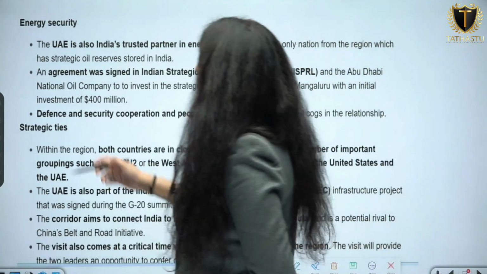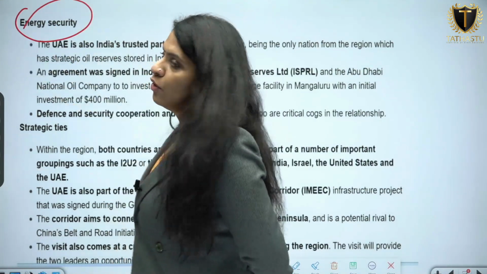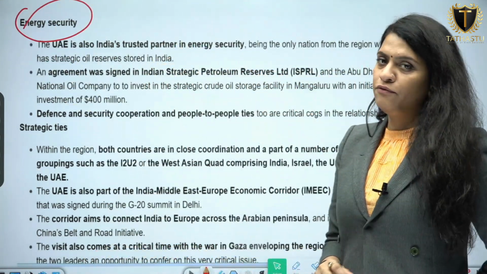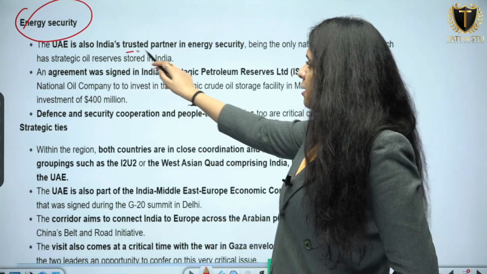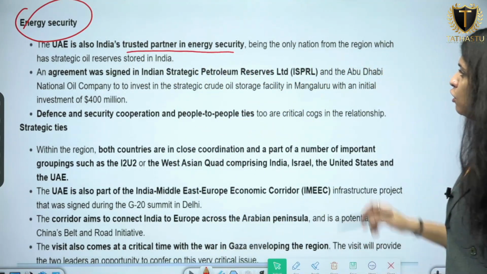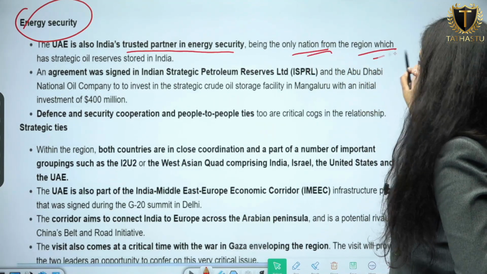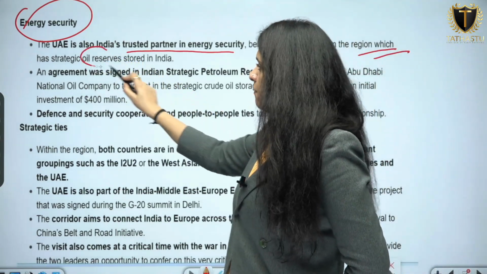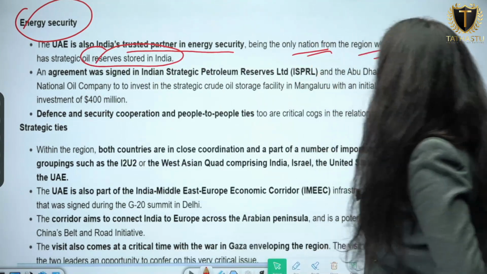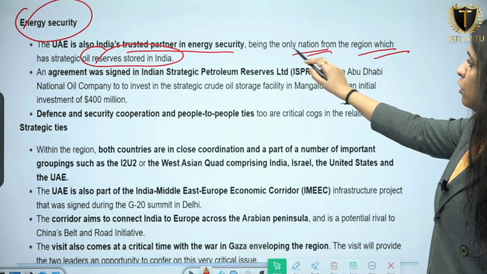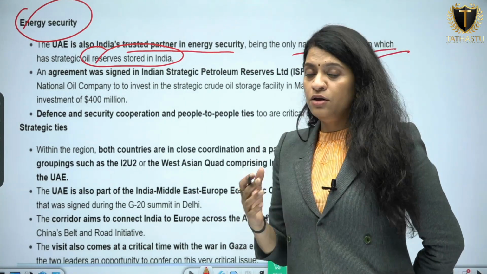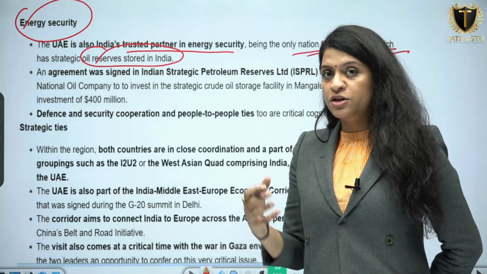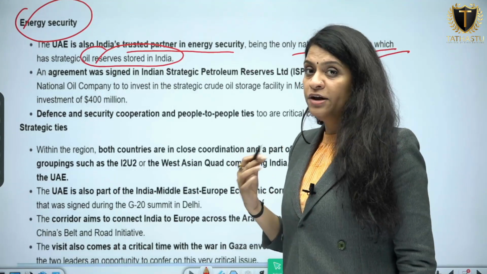Then, as we saw economic ties, now let's add energy security, because India UAE is important for fuel, etc. We can import a lot of fuel. UAE is also India's trusted partner in energy security, being the only nation from the region which has strategic oil reserves stored in India. So this is an important point for prelims, being the only nation from the region which has strategic oil reserves stored in India.